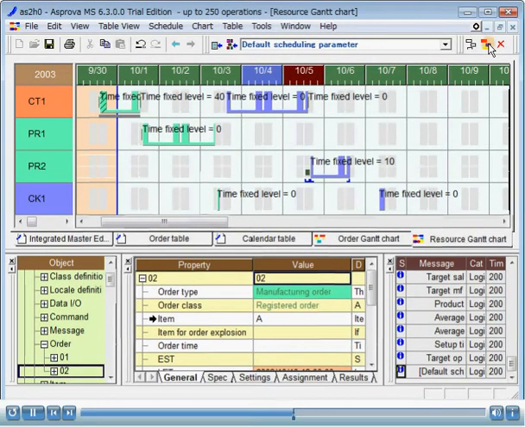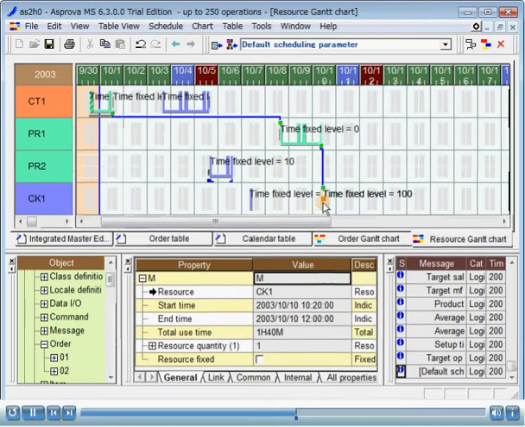Reschedule. After rescheduling, you can see that the later process operations have been assigned as close as possible to the due date.